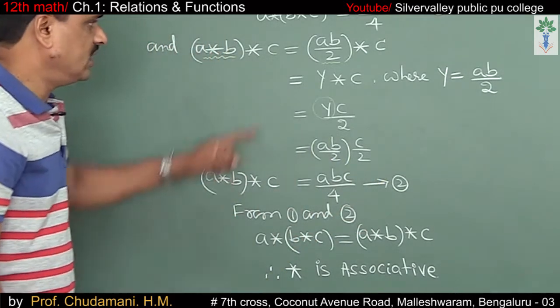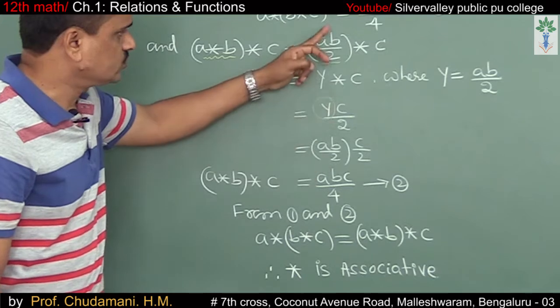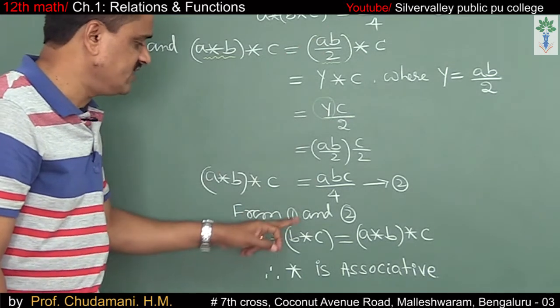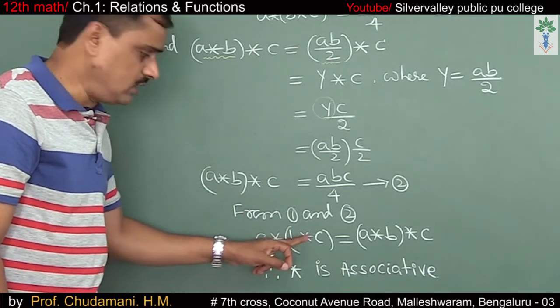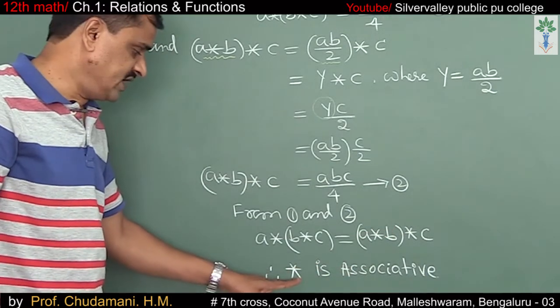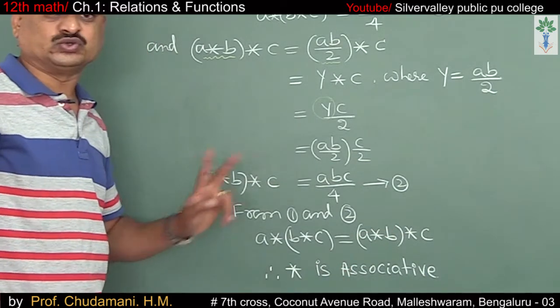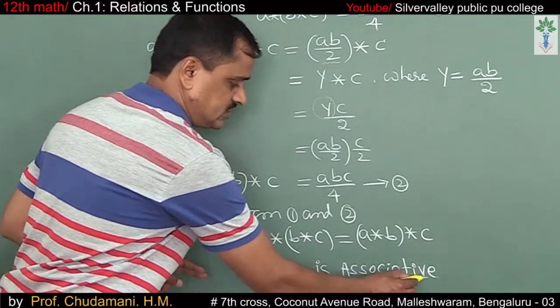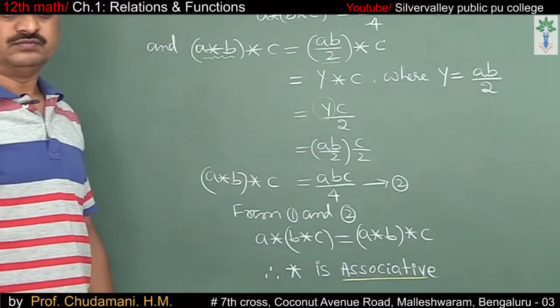Say this is equation 2. Observe 1 and 2. Both are one and the same, abc by 4. Therefore, a star b star c is equal to a star b star c. Hence, star is associative.